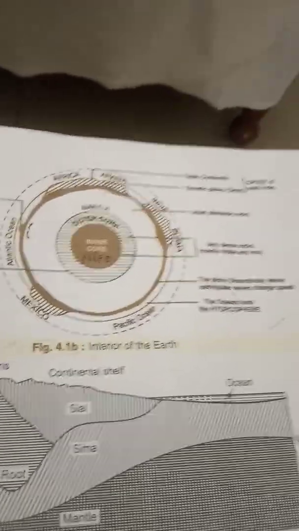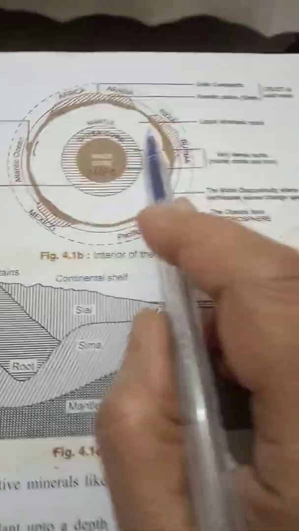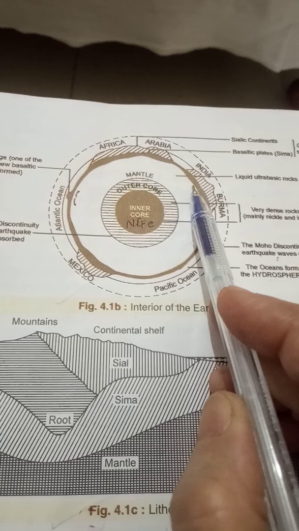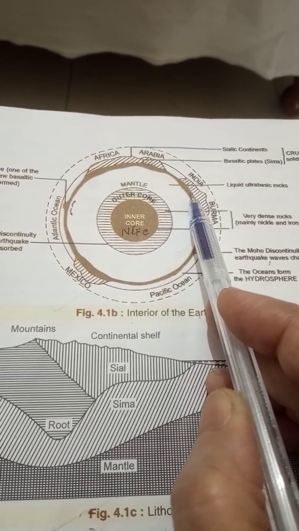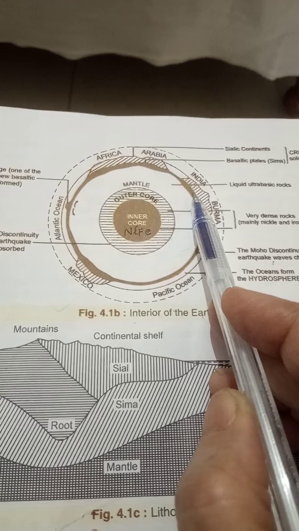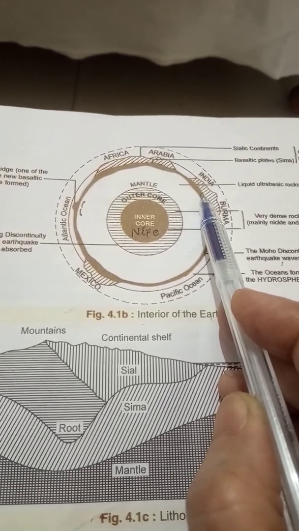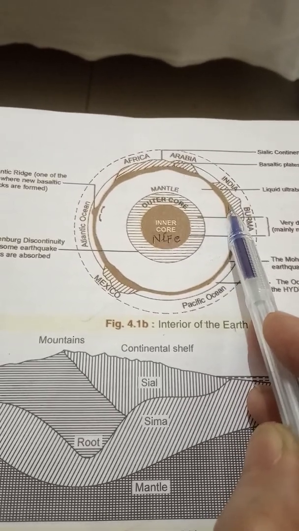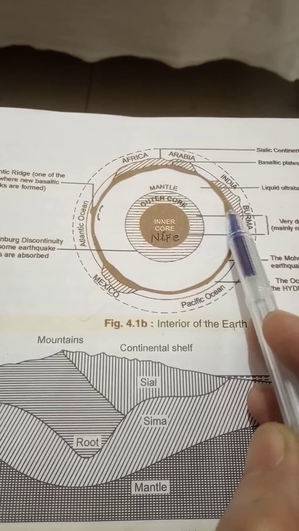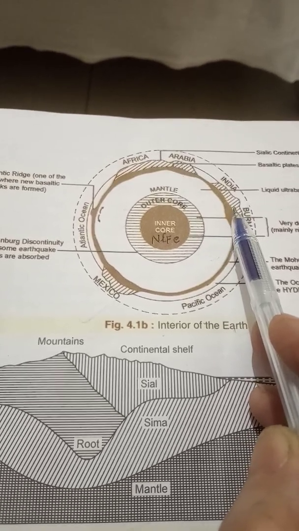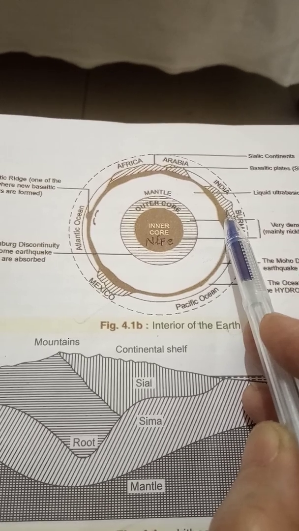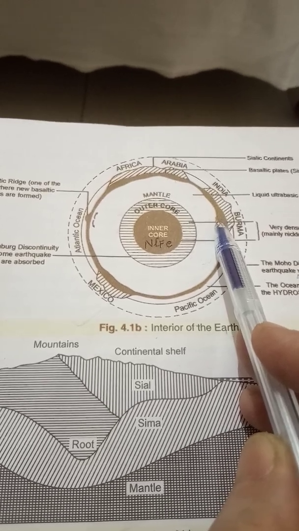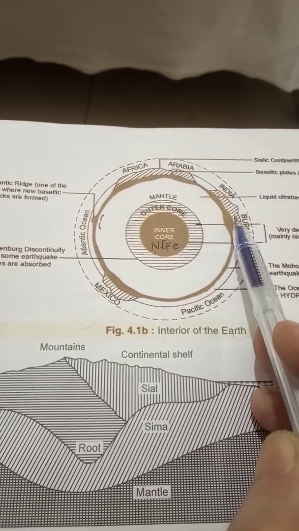See the crust. If you look at this diagram, it can be divided into the crust, the mantle, and the core. The crust is the uppermost layer of the earth, also called the lithosphere, which means the stony or rocky layer, and it has two parts: the continental crust and the oceanic crust. The average thickness of the whole crust is about 50 to 60 kilometers and forms less than 1% of the radius of the earth. The weight and pressure of the rocks also start increasing with depth, and the crust can